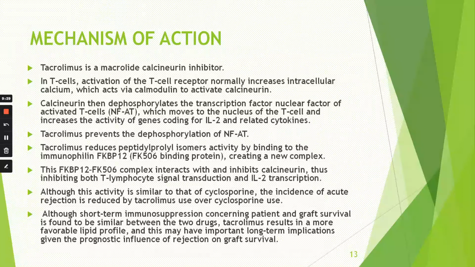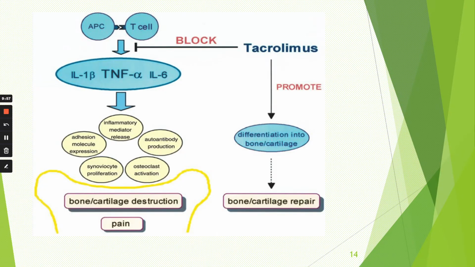Although this activity is very similar to cyclosporine, the incidence of acute rejection is reduced by tacrolimus over cyclosporine use. Although short-term immunosuppression concerning patient and graft survival is found to be similar between the two drugs, tacrolimus results in a more favorable lipid profile, and this may have important long-term implications given the prognostic influence of rejection on graft survival. Now this is a diagrammatic representation of the mechanism of action. You can refer and read the slide, that will be very very easy for you to understand the mechanism of action.